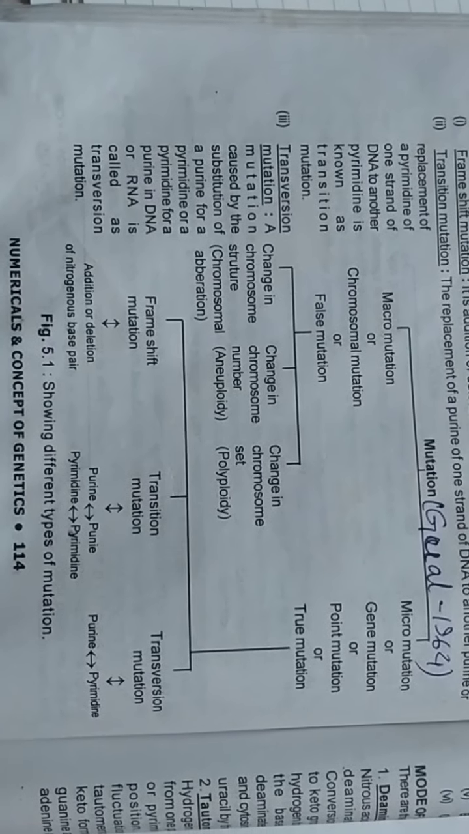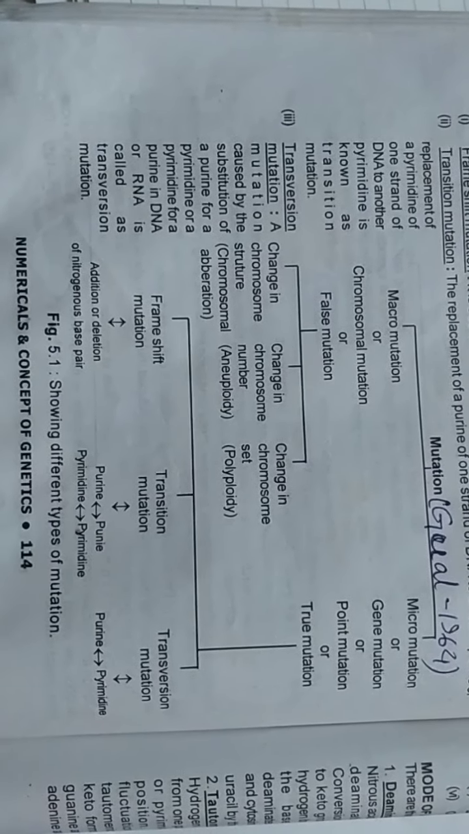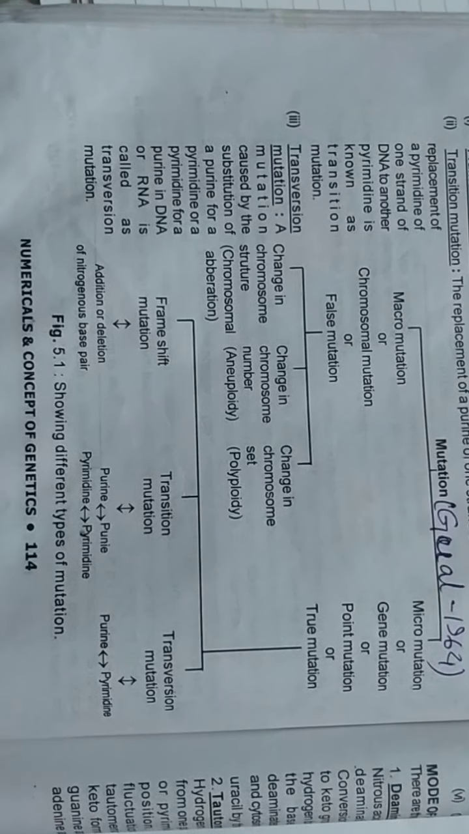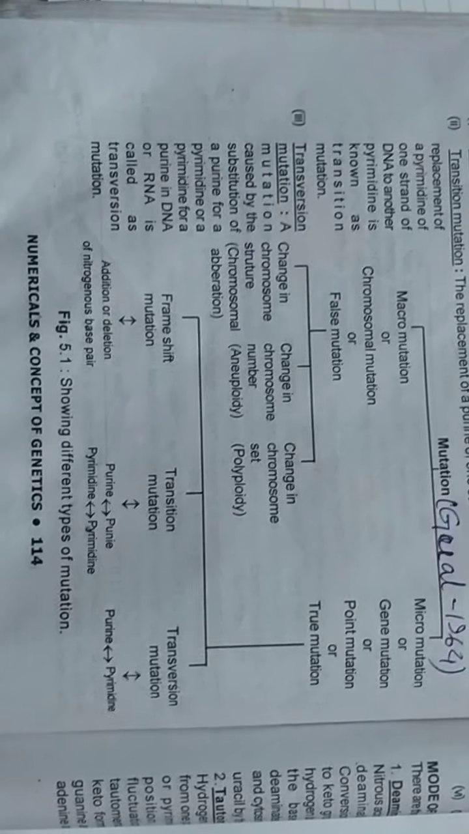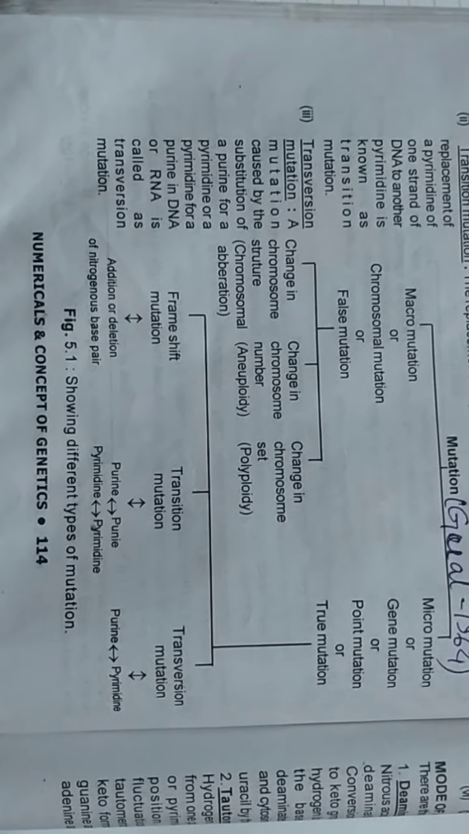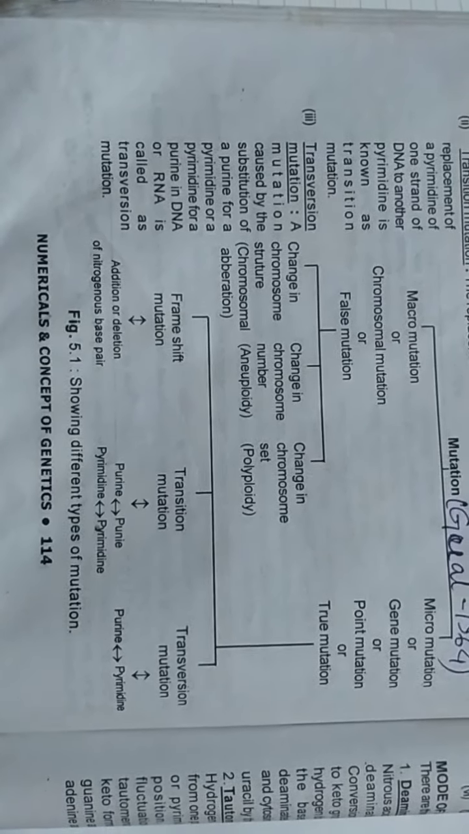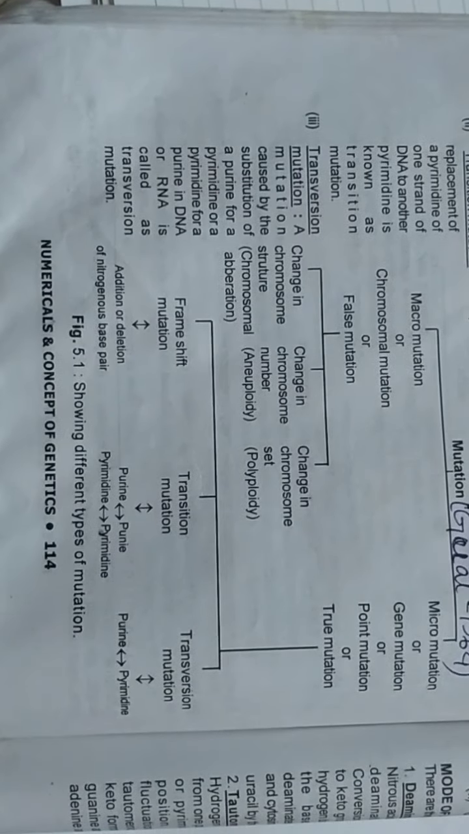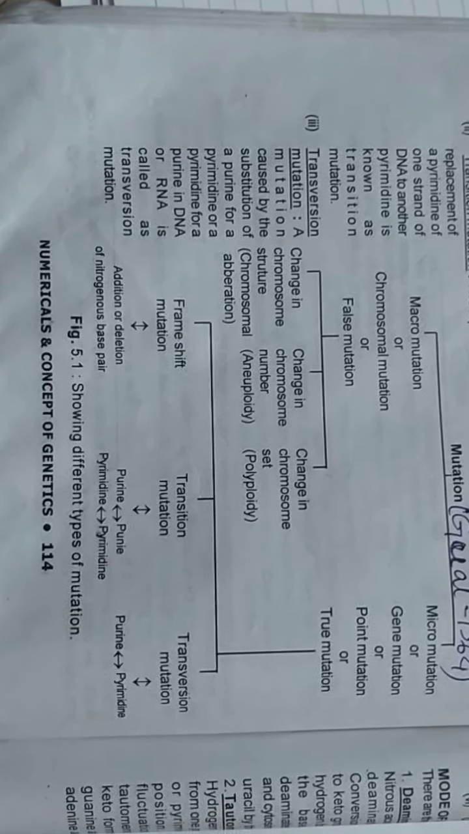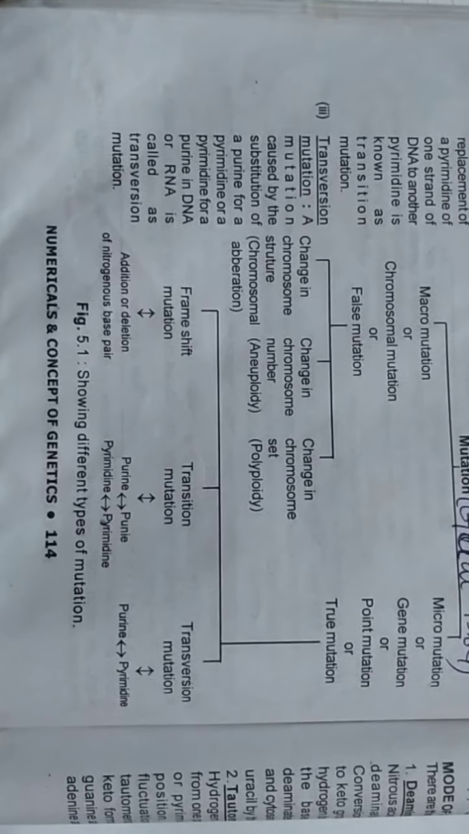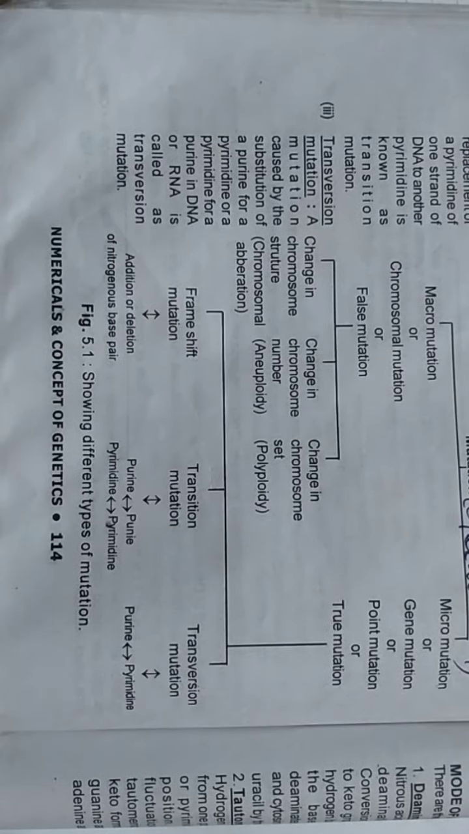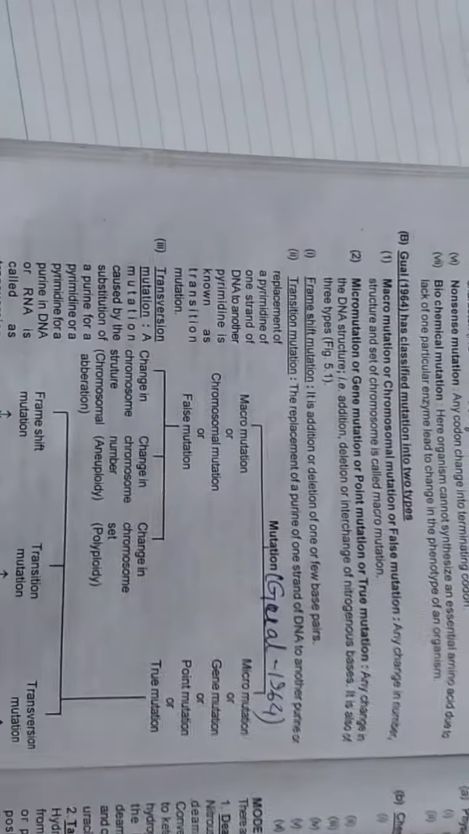Frame shift mutation is due to addition or deletion or rearrangement of the nucleotides, the nitrogenous bases of DNA. In transition mutation, a purine is changed by another purine or a pyrimidine is changed by another pyrimidine. And in case of the transversion mutation, a purine is changed into a pyrimidine or a pyrimidine is changed into a purine.